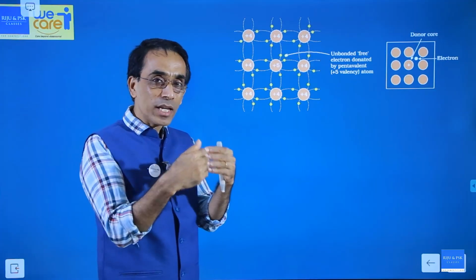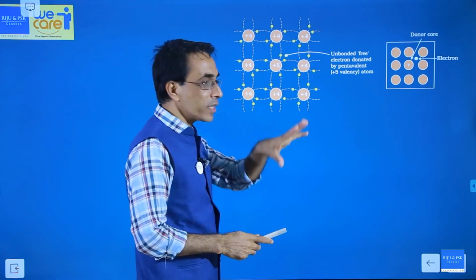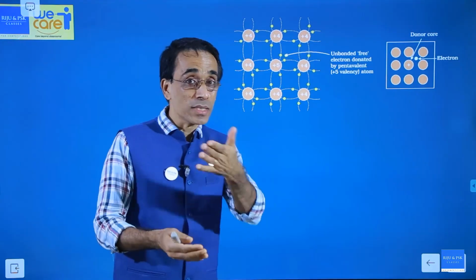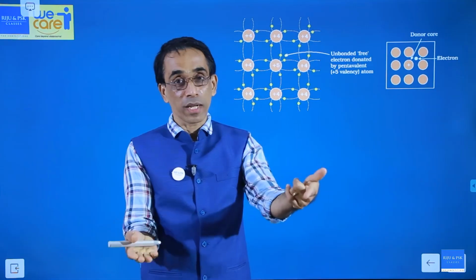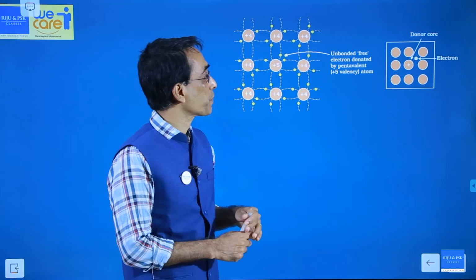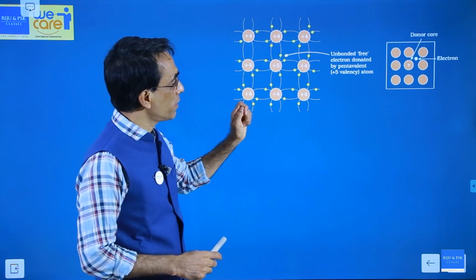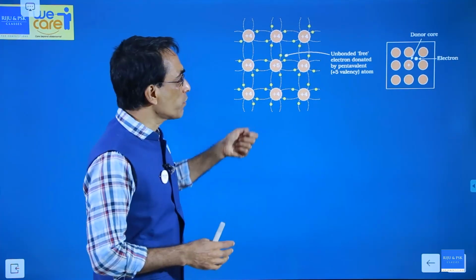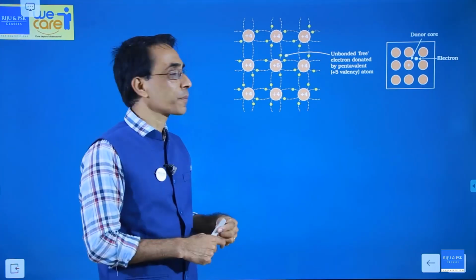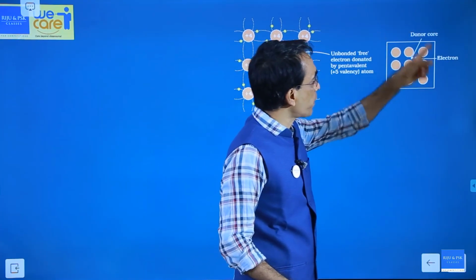Therefore, it is a little more free than the other 4 electrons, but it is not as free as a free electron. See the situation. This 5th electron is not a completely bound electron. It's more energetic than the bound electron, and less energetic than the free electron. So, its energy comes in the energy gap. Normally, this is not possible. It's forbidden, but this is possible. So, this 5th electron will make all the difference. That 5th electron can be utilized for conduction. Normally, this can be represented like this.